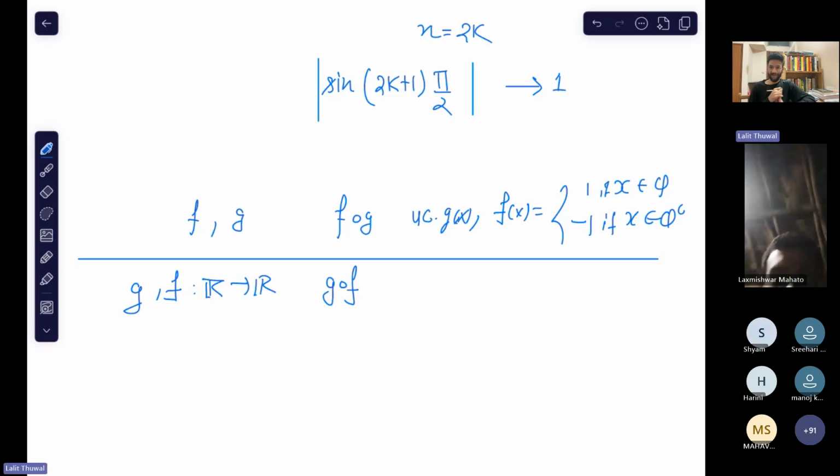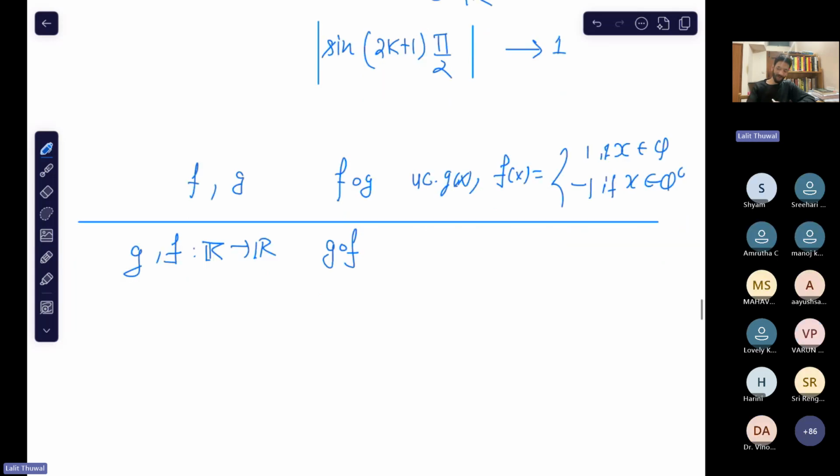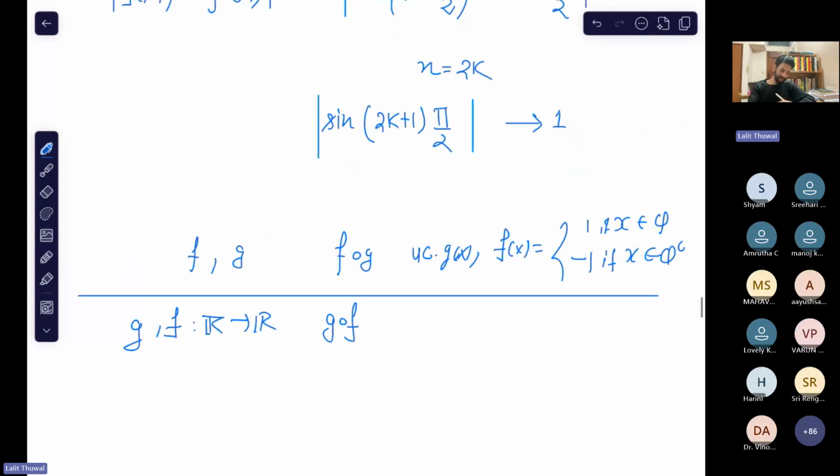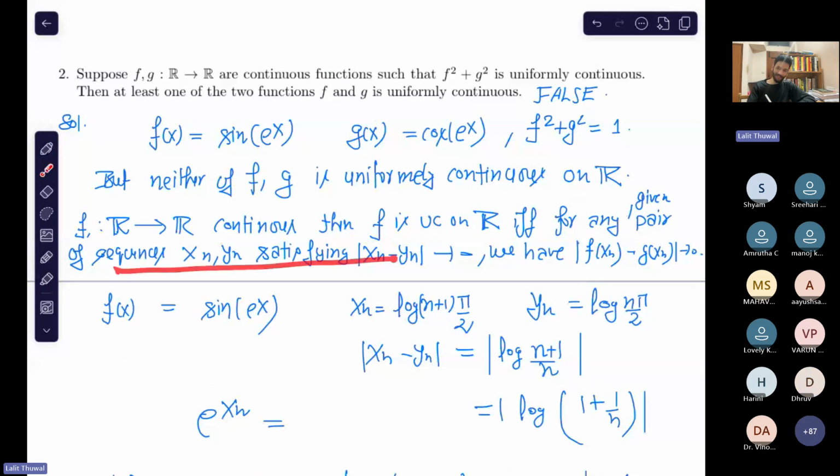Can you see why? That kind of question can be asked to you in your interview if you qualify the TIFR exam. Then something from uniform continuity can be asked. So we use this thing. I have told you this result, right? And I said that this is a very important result.